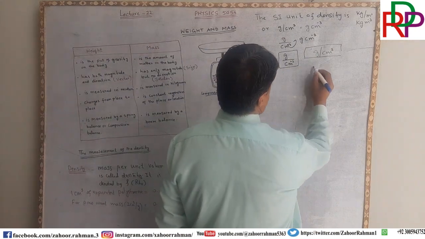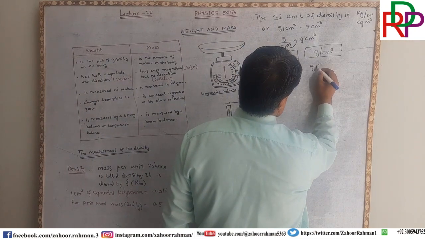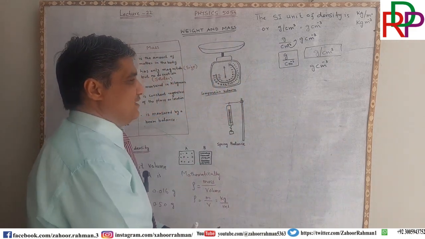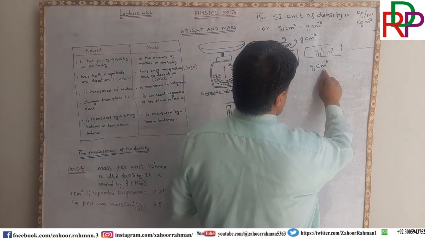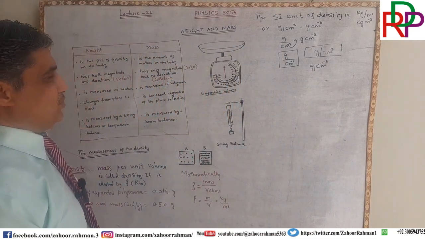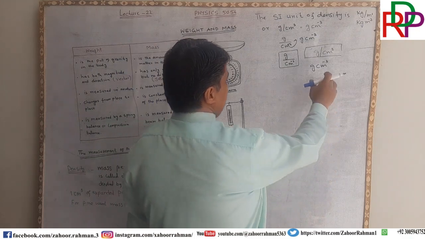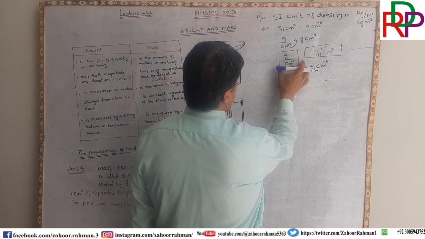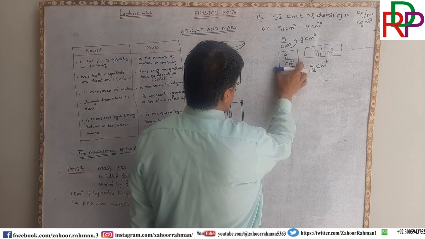So that is why they write gram centimeter minus cube, because control plus equal is for the superscript. Writing that superscript is comparatively easy compared to the equation editor.